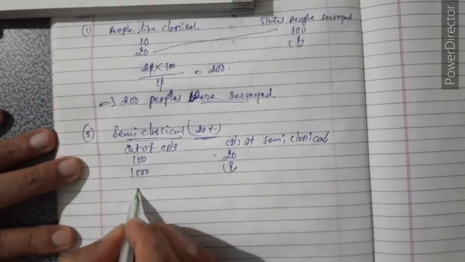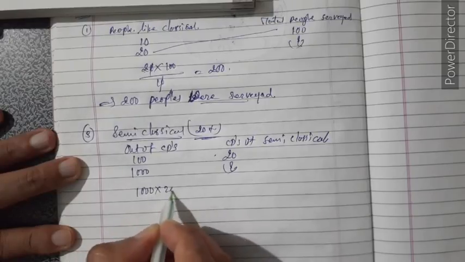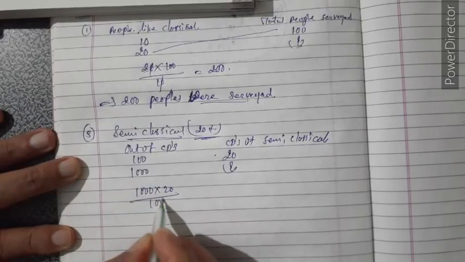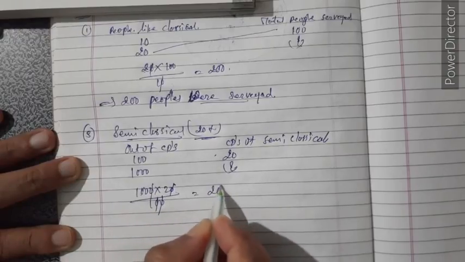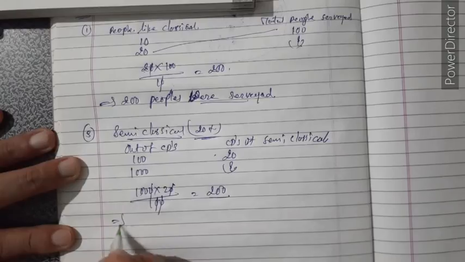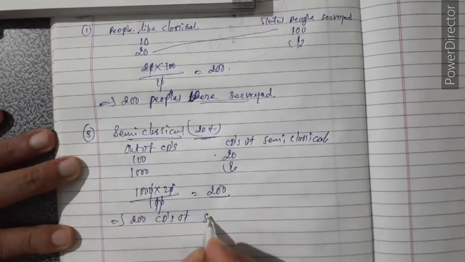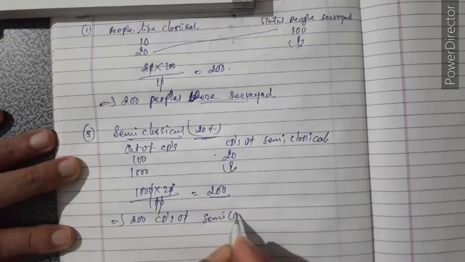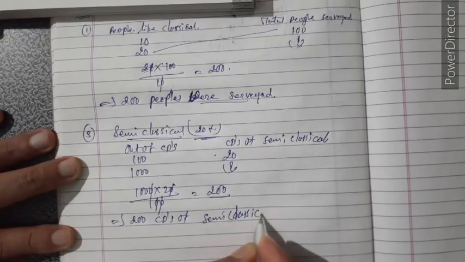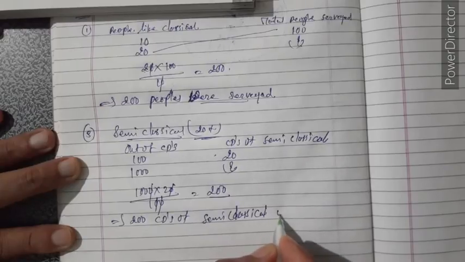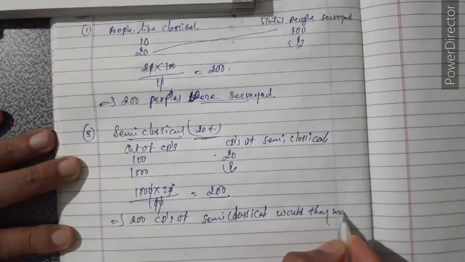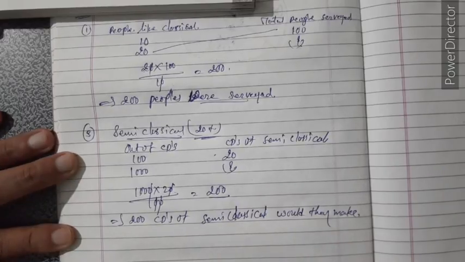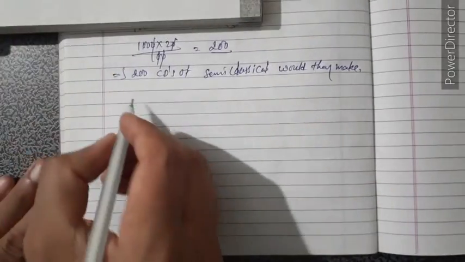Cross multiplication, that is 1000 into 20 divided by 100. 10 cut, 10 cut, 100 into 2, that is 200. That means they would make 200 CDs of semi-classical.